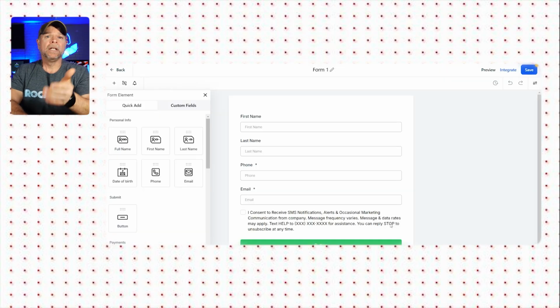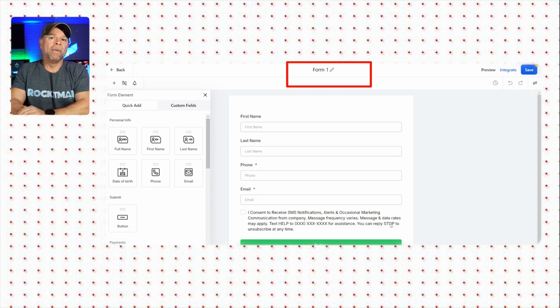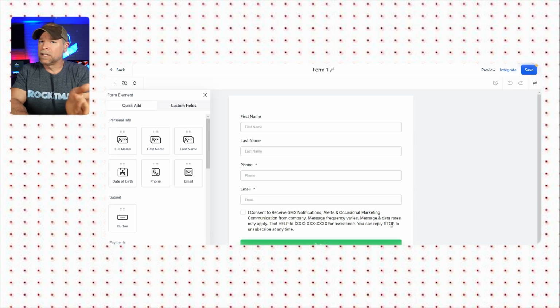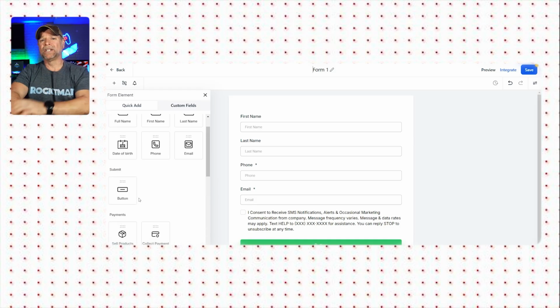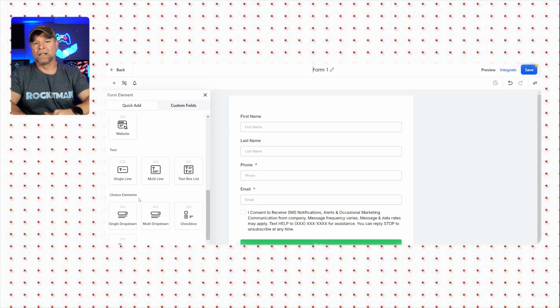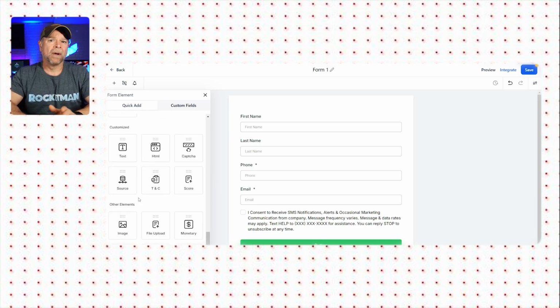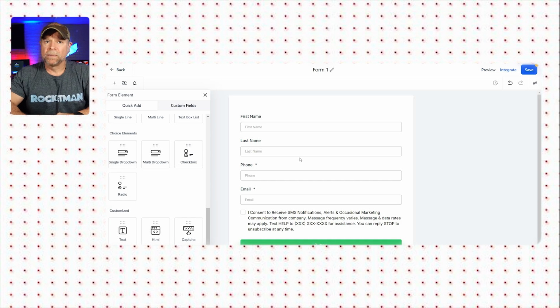Now, in the form builder, the first step is to give your form a name. Navigate to the top, click on the pencil icon, and replace the default name with one that clearly represents the purpose of the form. Next, you can drag in various elements like first name, last name, email, and phone number. For this demo, let's capture basic contact information, which is often the first step in generating leads. You can also scroll through the list of available elements to explore additional options, such as text boxes, drop-down menus, or checkboxes, which can be useful for gathering specific details.